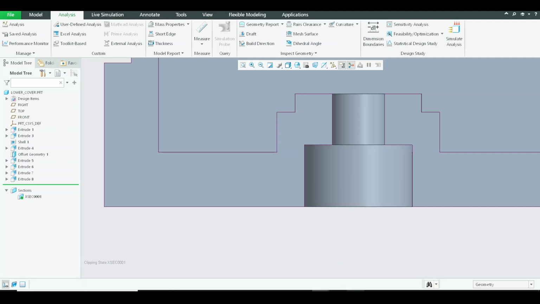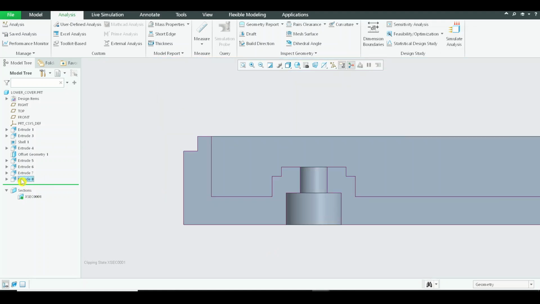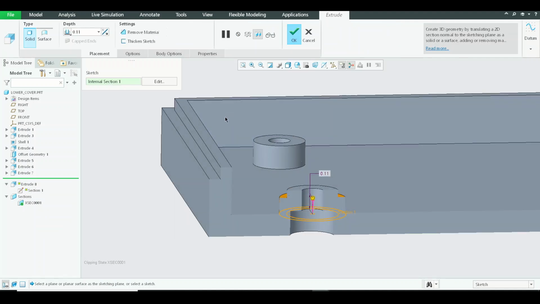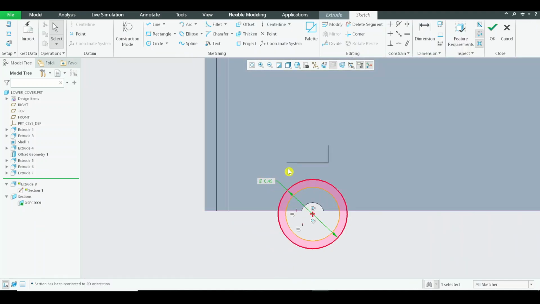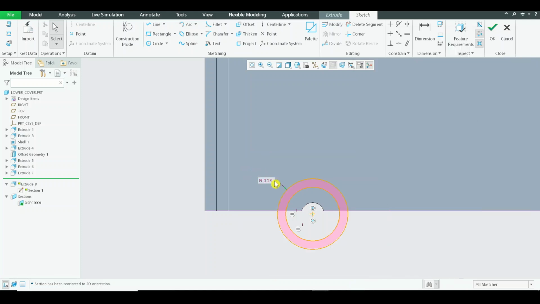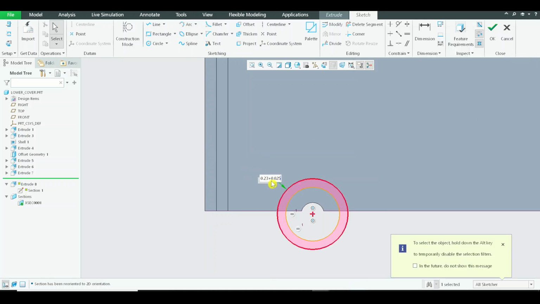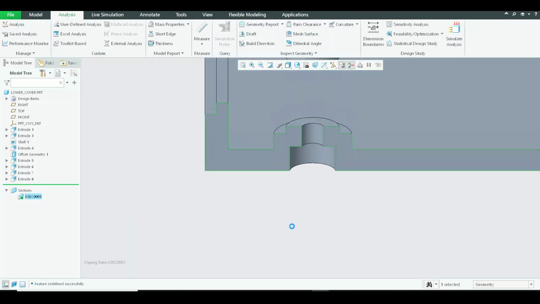So we have to increase it by how much? The earlier one was 0.1, so we have to increase by 0.025 radially. I'll go to edit definition and edit the sketch again. I'll convert the outer diameter to radius, and I'll be adding plus 0.25. I'm sorry, I'm making a mistake. Yeah, it is 0.025. Sometimes it's a human tendency to make mistakes.